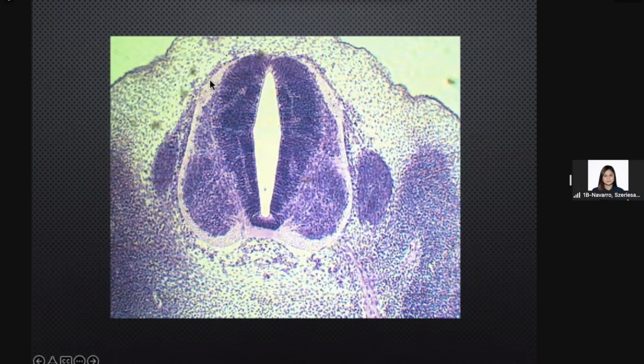Marginal layer. What is this specific structure here? Basal plate. What is the function of the basal plate? Will form the motor. Very good. How about this one? Alar plate. What is the function of the alar plate? Will form the sensory area of the spinal cord. Very good.